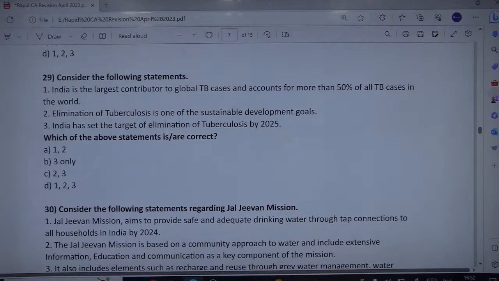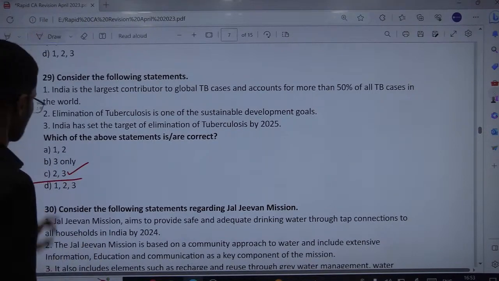Elimination of tuberculosis is one of the sustainable development goals indeed, although it is one of the sustainable development targets to be achieved by 2030, of course SDG or Agenda 2030 by the world. But India has set the target for itself to eliminate tuberculosis by the year 2025. Okay? So first is wrong because 50% is just 28%. So correct is just 2 and 3.